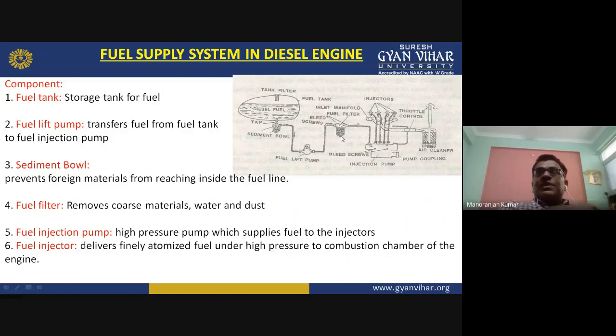Here a secondary filter is necessary because the sediment bowl will capture only the heavier impurities present in the diesel, but it will not capture the lighter impurities present in the diesel. So those lighter impurities you have to remove. So how can you remove them? Here some filter is given.